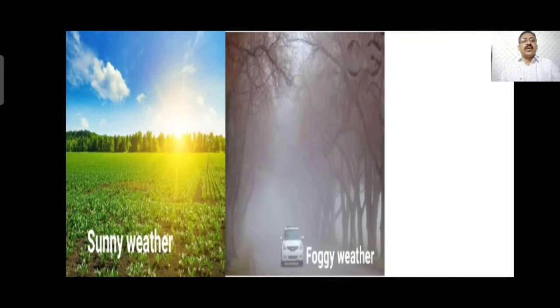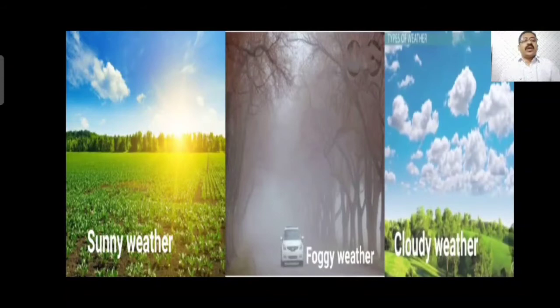You can see sunny weather, sun is coming out in the clear sky. Next, foggy weather, fogs you can see everywhere in the atmosphere, white color fogs are there. It is not clearly visible that day if there is fog. Then cloudy weather, clouds are there in the sky. So it can take place in one day, these 3 weather conditions. That's why it is called weather.